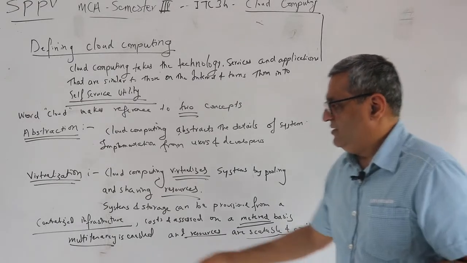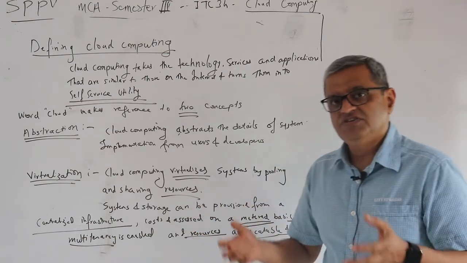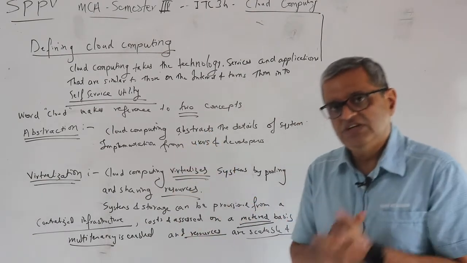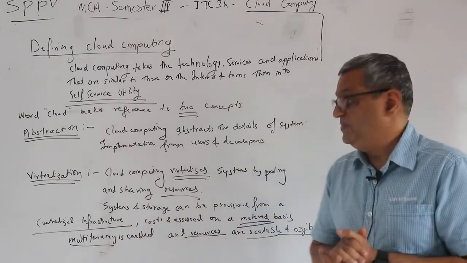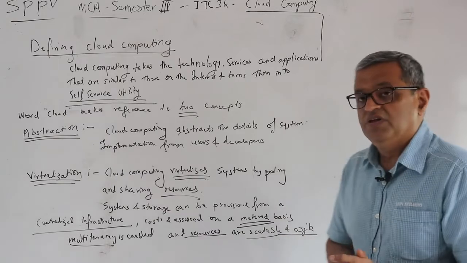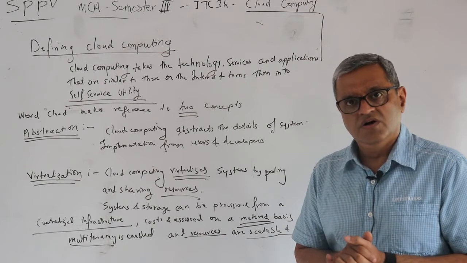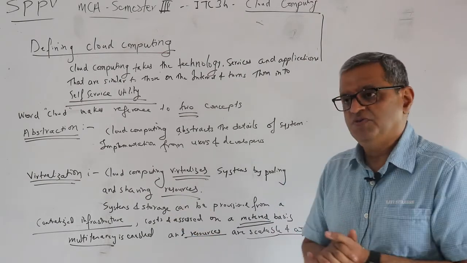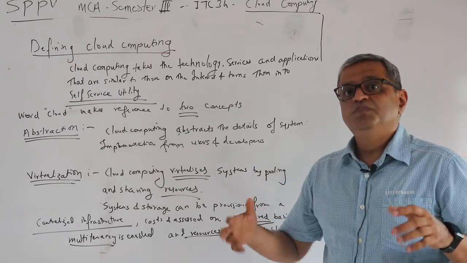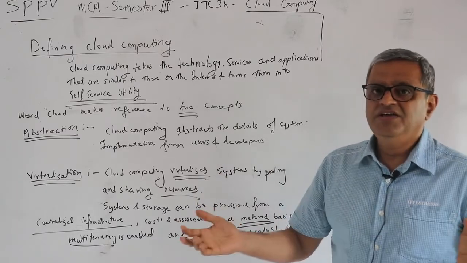The word multi-tenancy is enabled because you share the infrastructure and the resources, so there are multiple customers using the same set of resources, and hence the word multi-tenancy becomes very important here. All these resources are scalable and agile. As I said, we can log on to our account, which is nothing but a web platform or self-care platform provided by the cloud service provider, and we can procure extra computing power, extra storage whenever we want, and we can equally release them.